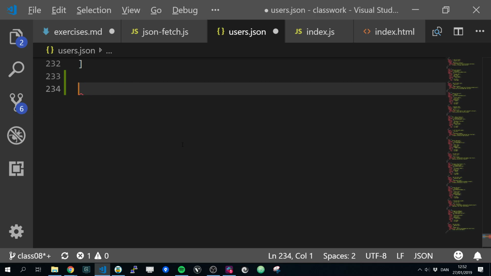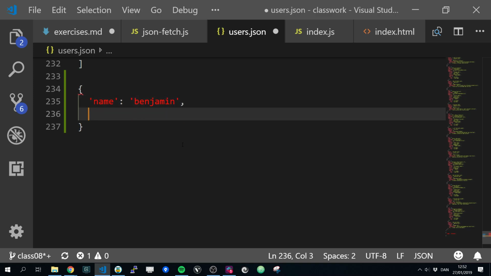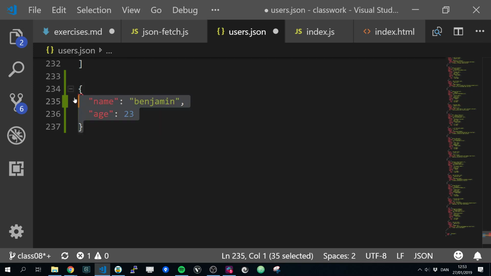The same applies if you create a JSON. So then we could, for example, have name Benjamin. Oh, sorry, we need the double quotes. Age 23. So here, if I put the comma after the last one, I have problems with JSON. It's going to say not correctly formatted JSON, there's an error. When I remove it, it's totally fine.